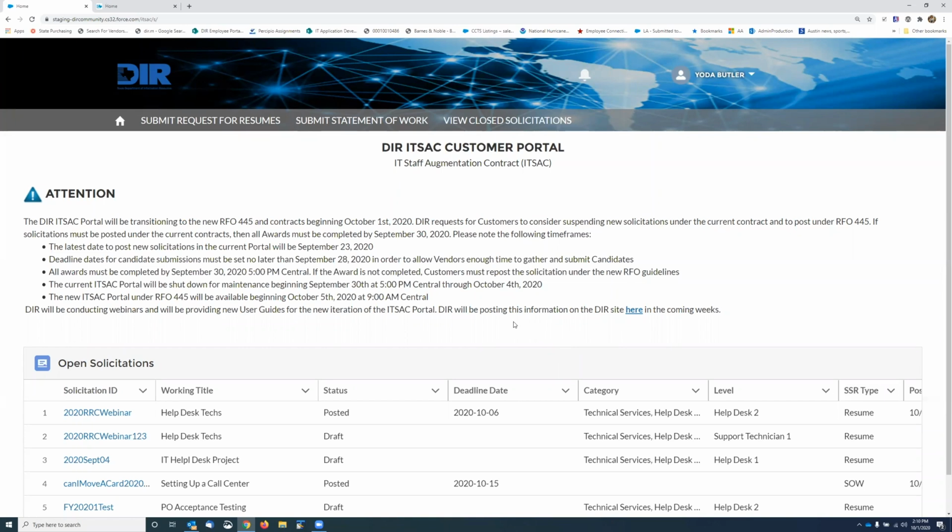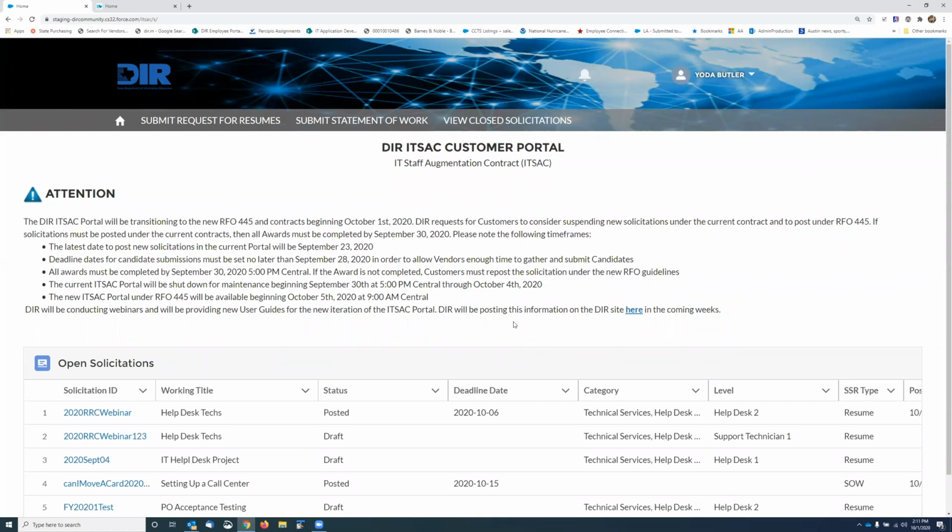Chandra, do you have anything else that you might want to chime in on? I just want to let you know that the data retention for the statements of work will be according to the statute that applies to your agency.